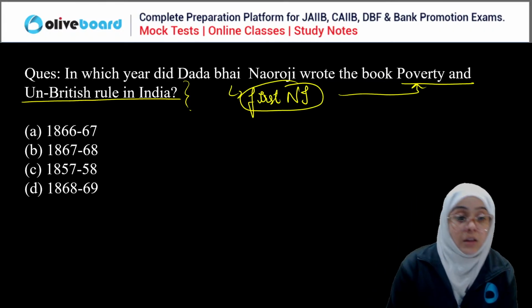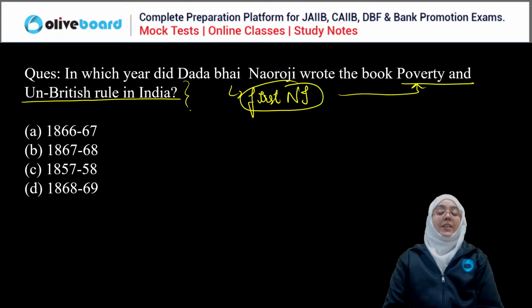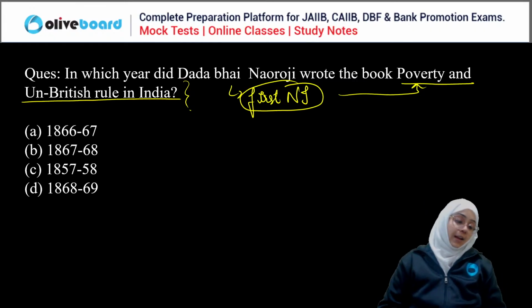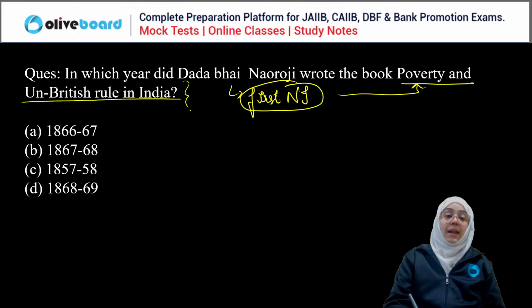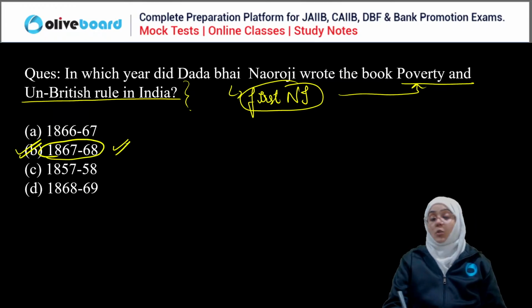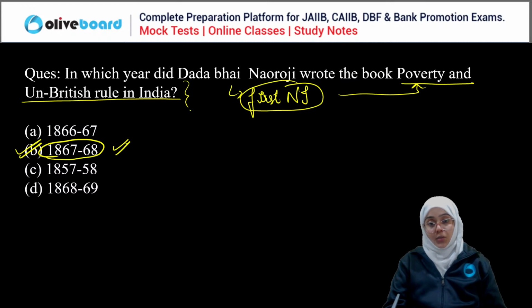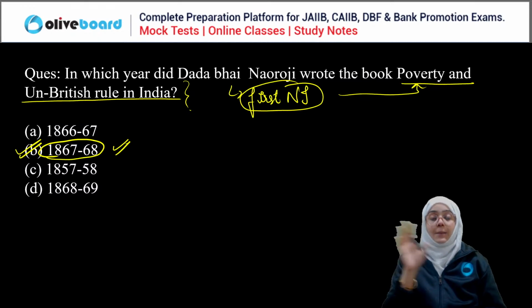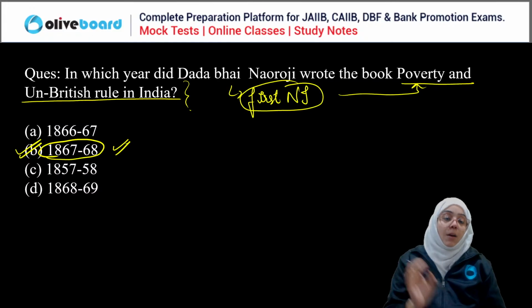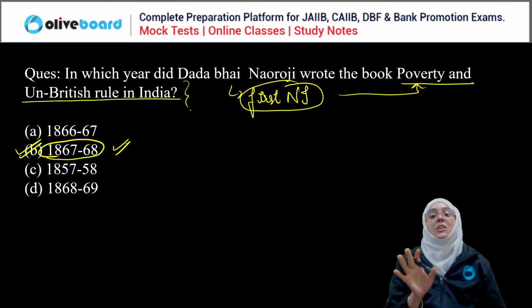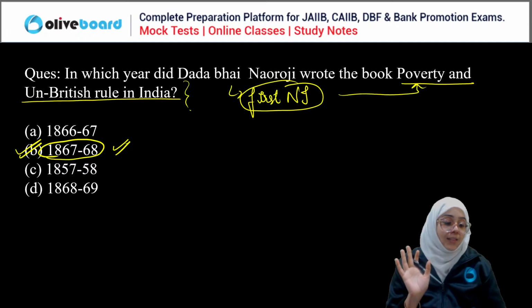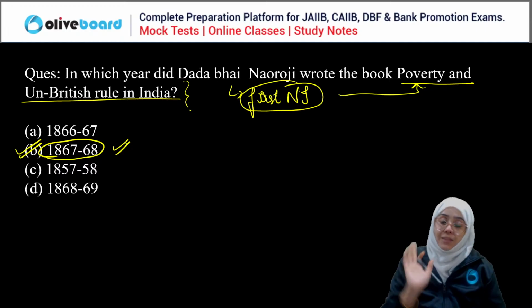Okay. In which year did Dadabhai Naoroji write the book Poverty and Un-British Rule in India? So the correct answer is B, 1867 to 68. Remember this, the question can be asked in your examination, right? Dadabhai Naoroji, the first Grand Old Man of India, the first national income, Poverty and Un-British Rule in India, published in 1867 to 68. So the correct answer is B.